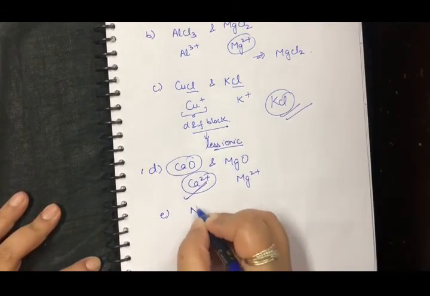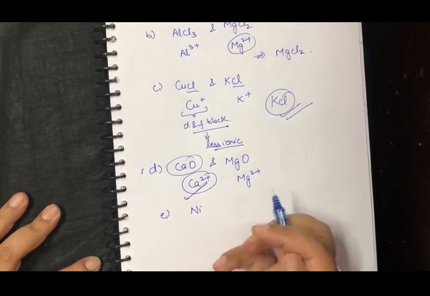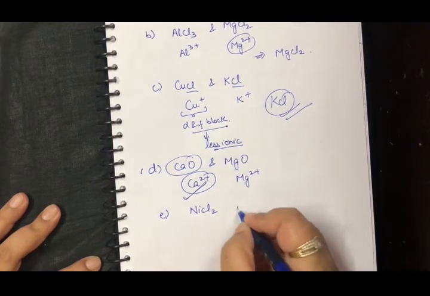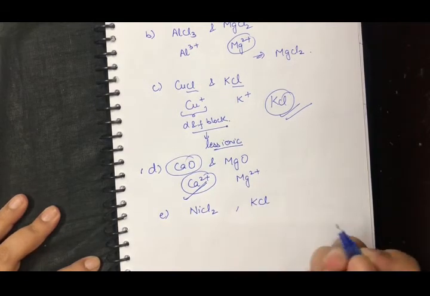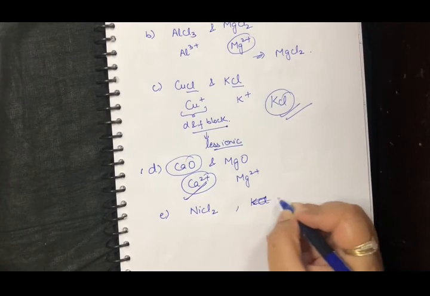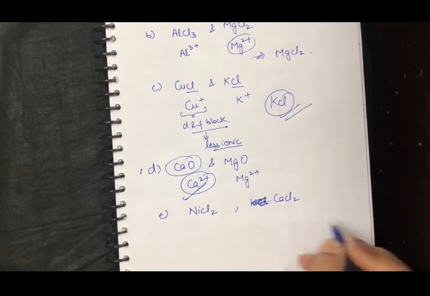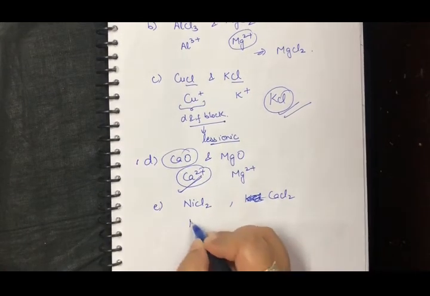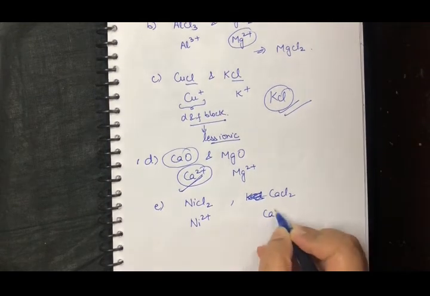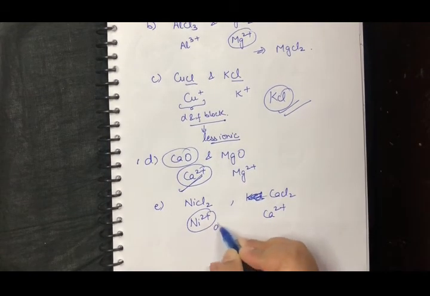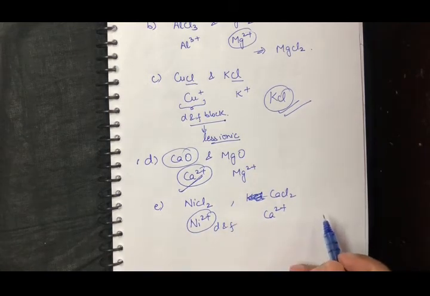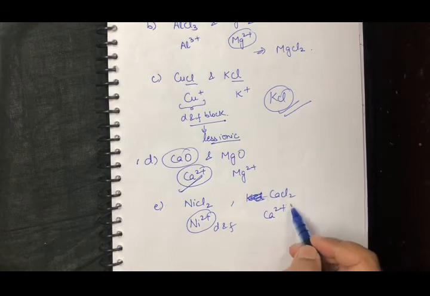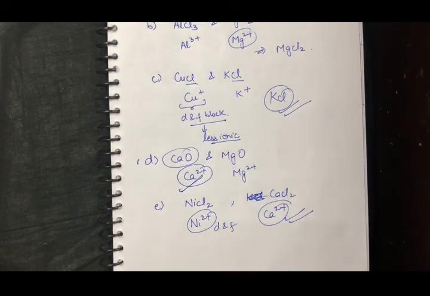Next, if I say let's take nickel chloride and let's take calcium chloride or potassium chloride, right? Let's take calcium chloride. We'll have the same valency. Now here I have nickel 2 plus, here I have calcium 2 plus. Again, this is from D and F. So this is definitely out of the picture when you're talking about the higher ionic character. So this is going to be my more ionic compound.